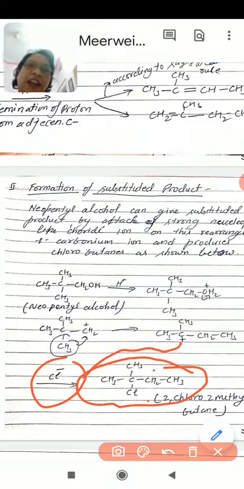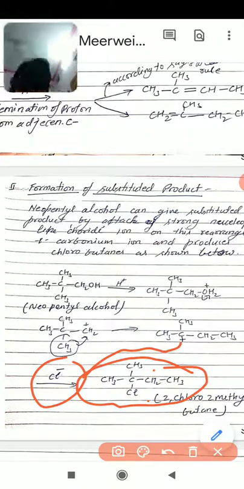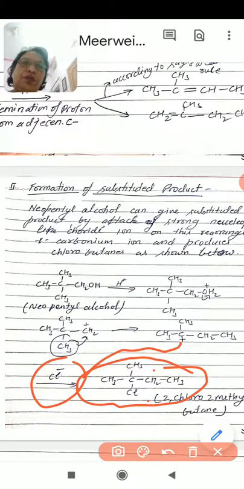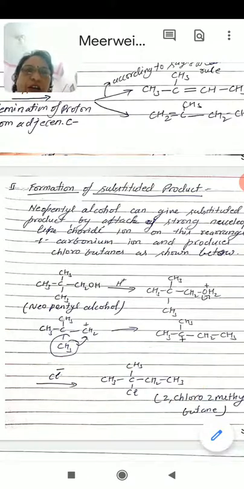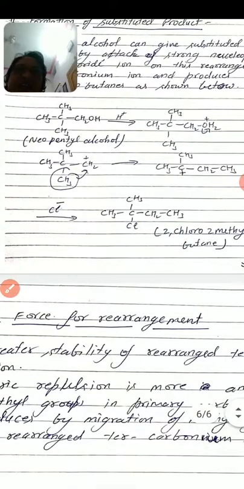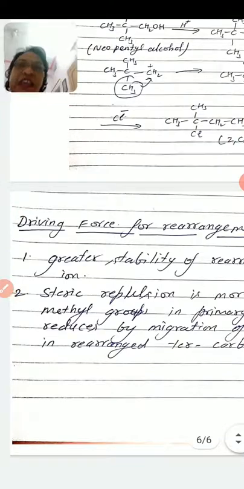So we get the substituted product from neopentyl alcohol, 2-chloro-2-methylbutane, which is the rearranged product, and the rearrangement is the Wagner-Meerwein rearrangement.